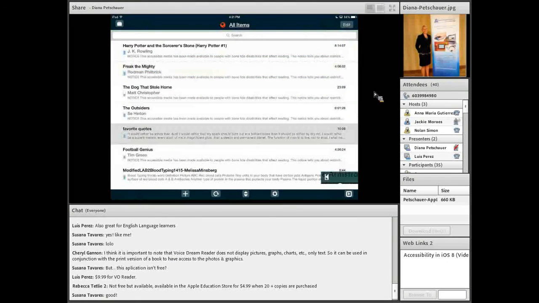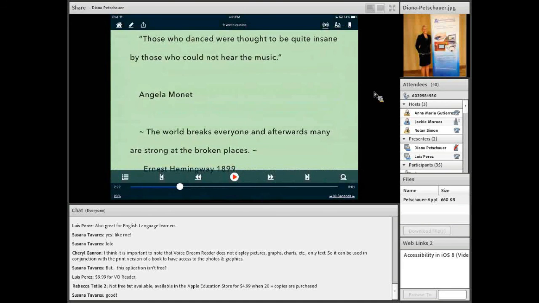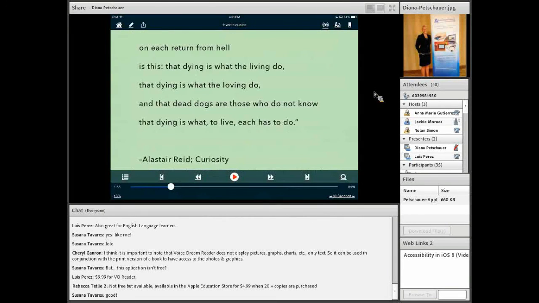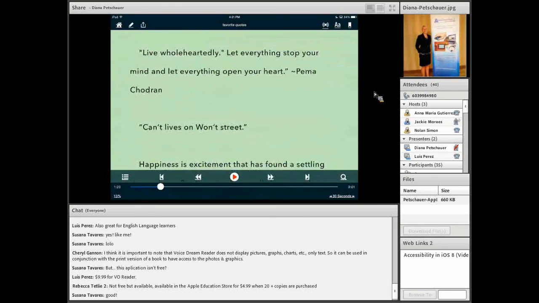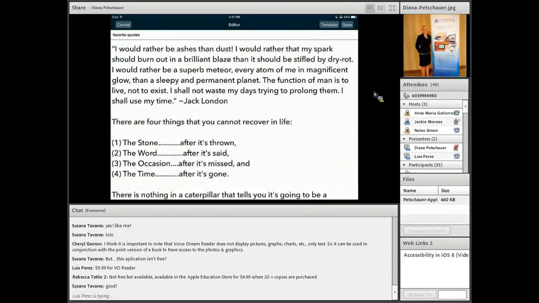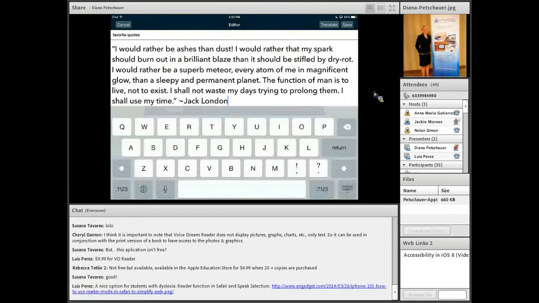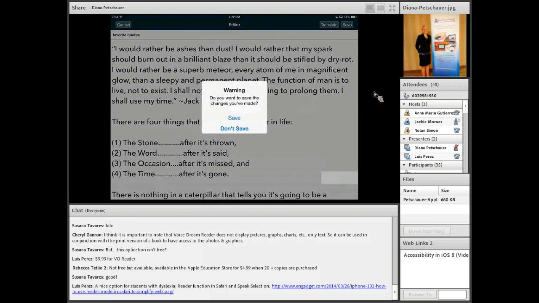If I tap on my home button, I'll just show you an example of a Word document that I pulled in from my Google Drive or my Dropbox. So this is just a typical Word document. It would look like this if they pulled it in. They would be able to have it read out loud to them. And they can also tap the pencil button, and this is going to change it to an editable document. So again, they can change the text, type into it, speak into it, save it, etc.